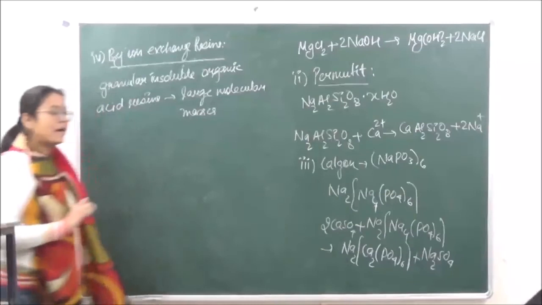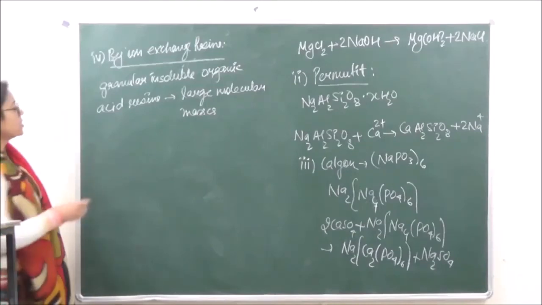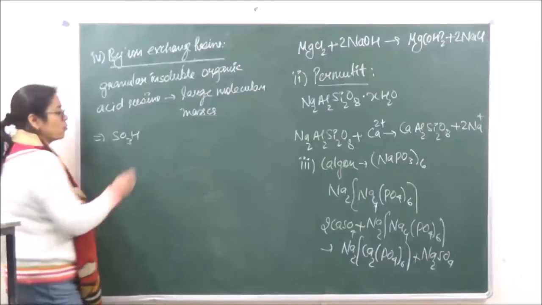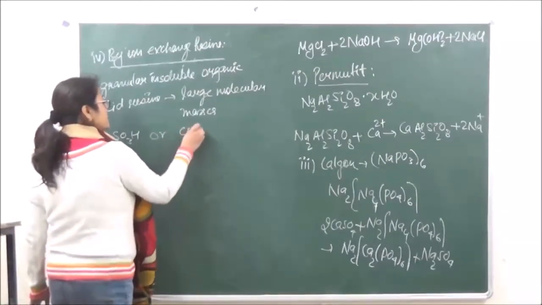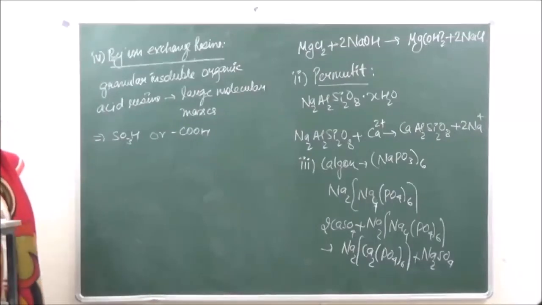They are going to have large molecular masses. Okay. Now over here, generally they consist of two groups. Either they will consist of a sulfonic group or they might consist of a carboxylic acid group, COOH group.